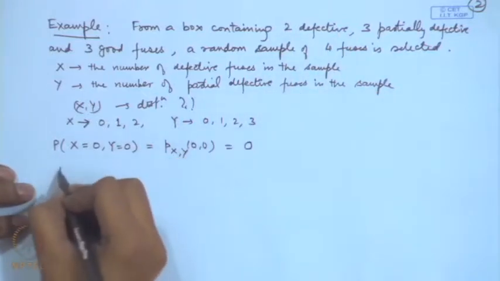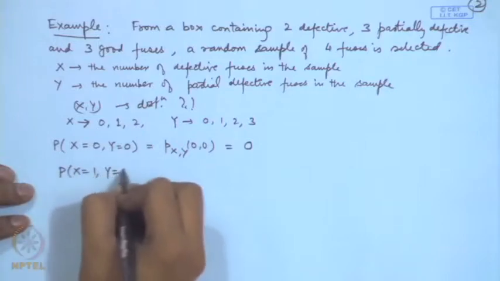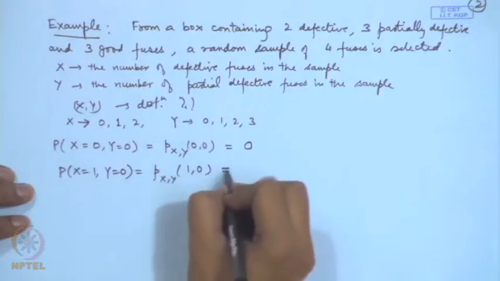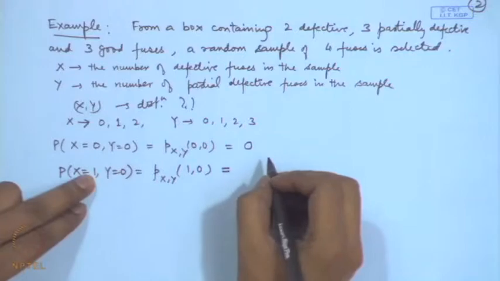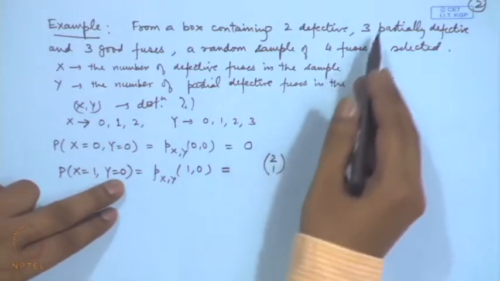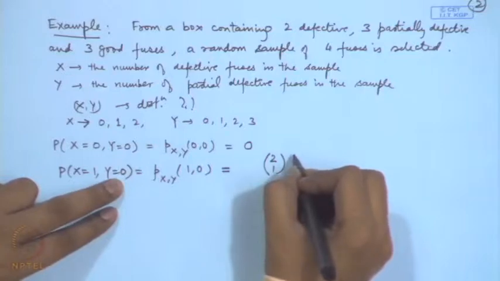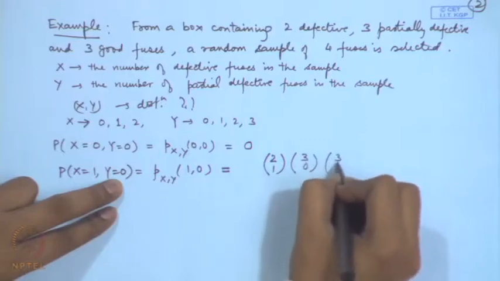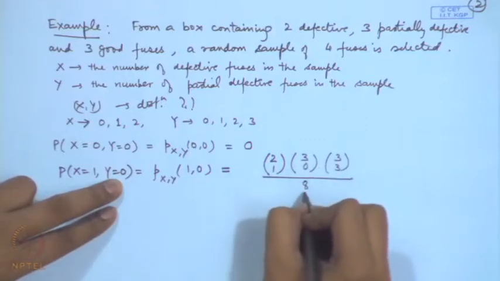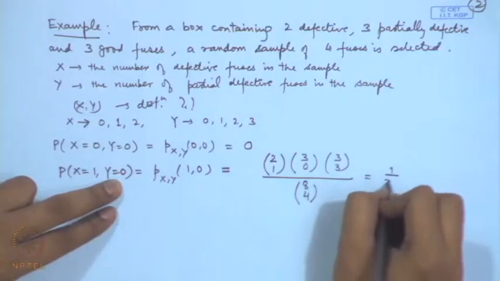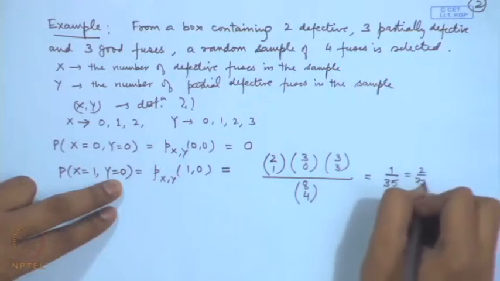Let us consider another one, the probability that X is equal to 1 and Y is equal to 0. In notational form, we will write it as p_XY(1, 0). Now this means that out of our selection, from 2 defectives, 1 has been selected, from partially defective none are selected, and all the other selected ones are good. So basically it is 2C1 times 3C0 times 3C3 divided by 8C4. We can simplify this, and it turns out to be 1 by 35, or we may write it as 2 by 70.